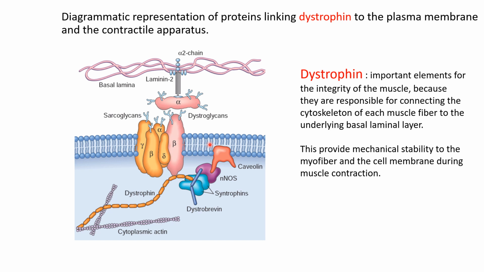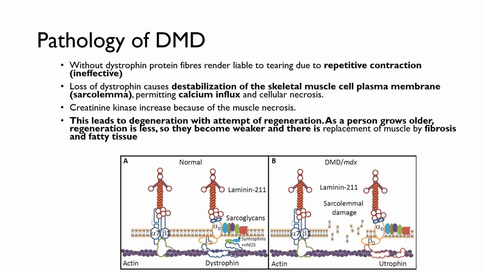So dystrophin is an important element for the integrity of the muscle because it is responsible for connecting the cytoskeleton of each muscle fiber to the underlying basal lamina layer. This is the basal lamina layer. These provide mechanical stability to the myofiber and the cell membrane during muscle contraction. Without dystrophin, the muscle fibers are liable to tearing due to repetitive contraction.